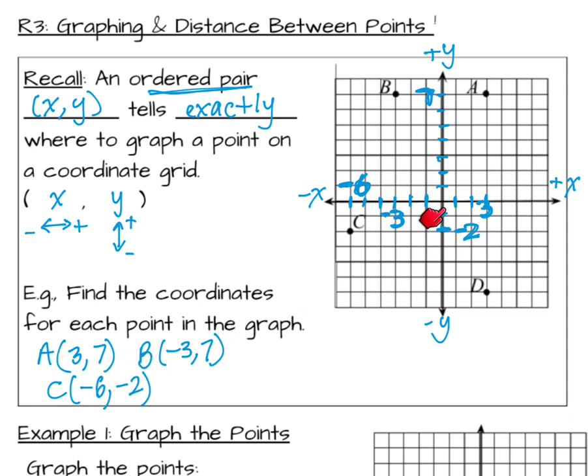And to get to D, D is on this line. So that's 1, 2, 3 blocks to the right. So that's x equals positive 3, same as for B. And then for y, I have to go down. This is negative 2, so here's negative 3, negative 4, negative 5, negative 6. And so the coordinates for point D are x is positive 3 and y is negative 6.